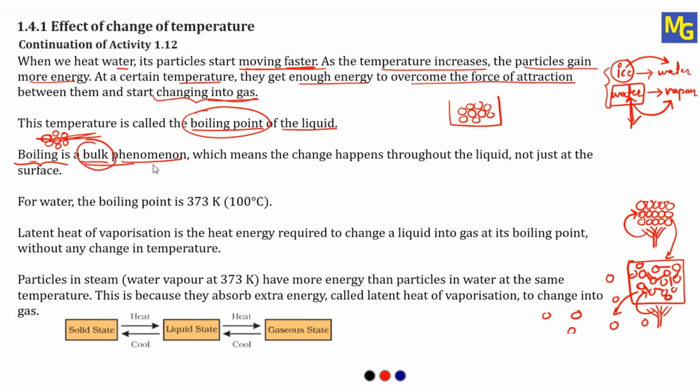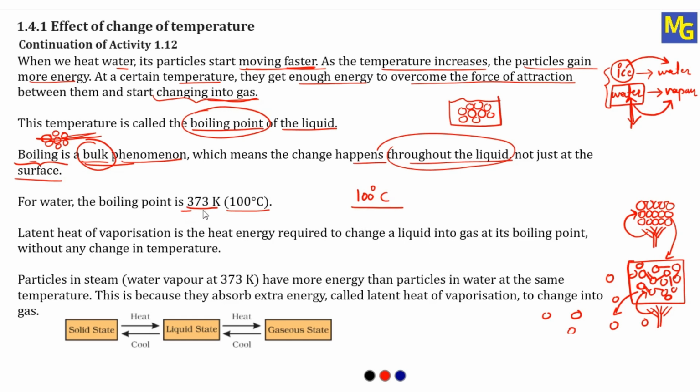Therefore, boiling is called a bulk phenomenon, which means the change happens throughout the liquid, not just at the surface. Whatever change is happening due to boiling or heating the water, that change is happening throughout the liquid and not only on the surface or any single area. For water, the boiling point is 373 Kelvin or 100 degrees Celsius. So when the temperature reaches 100 degrees Celsius on the thermometer, water starts boiling and gets converted into gaseous state.